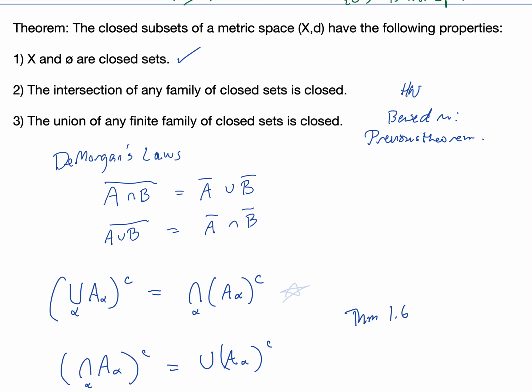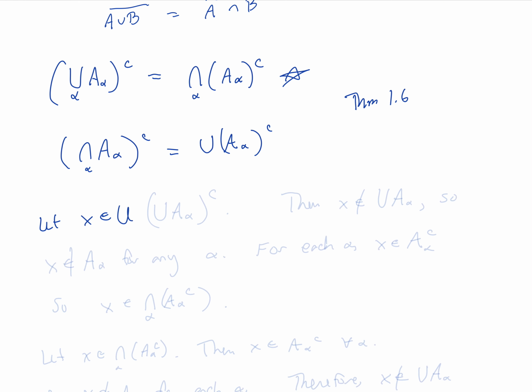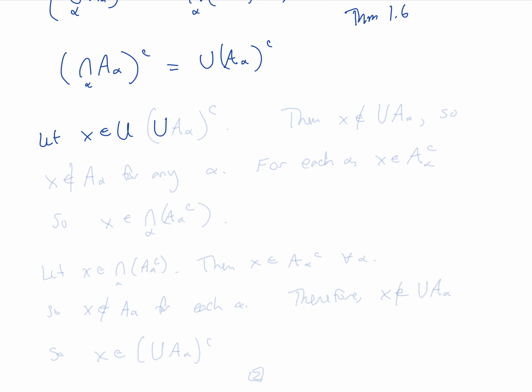It's in the preliminaries chapter. You may or may not have seen this proof in our proof sequence for arbitrary unions and intersections, but it's essentially the same proof. I'm just going to do the proof of this one really quickly just to illustrate that this is not a stretch. Let X be an element of the union of the A alphas complemented. What does that mean?